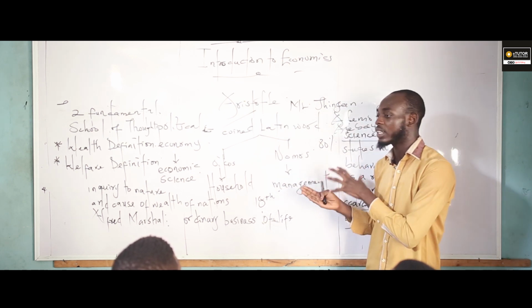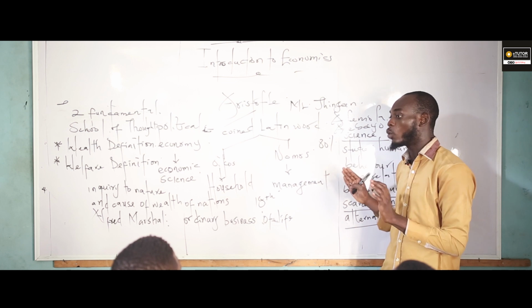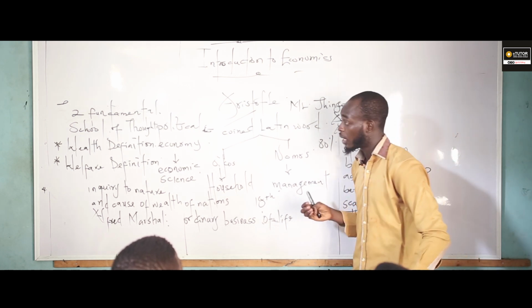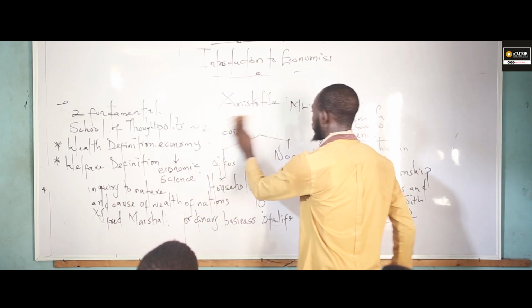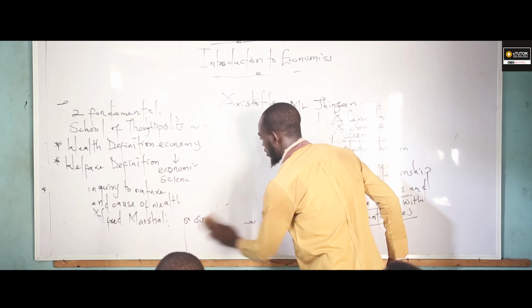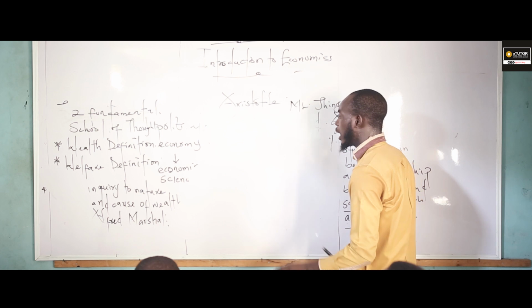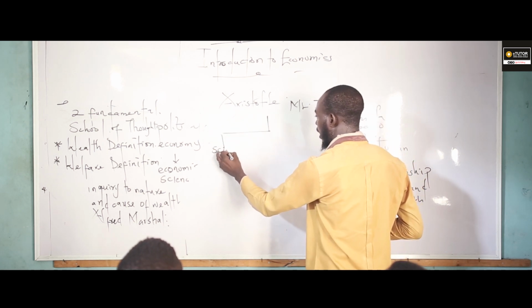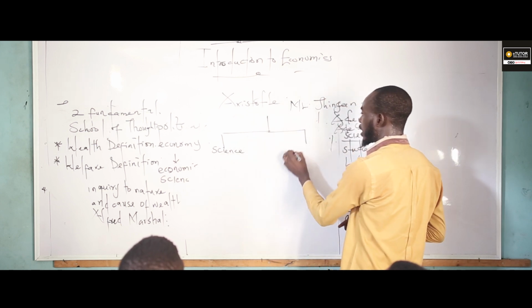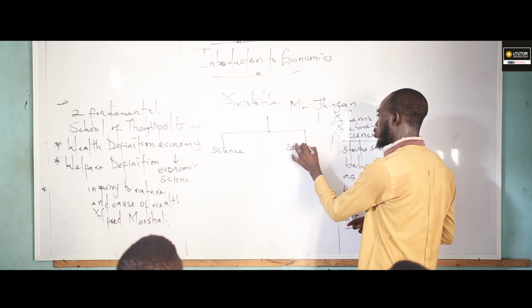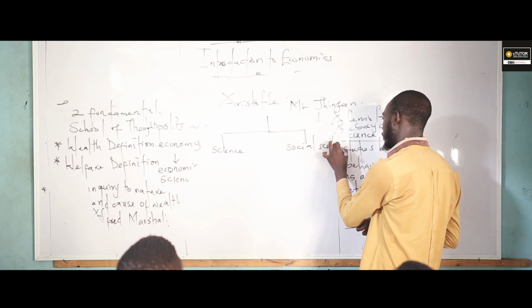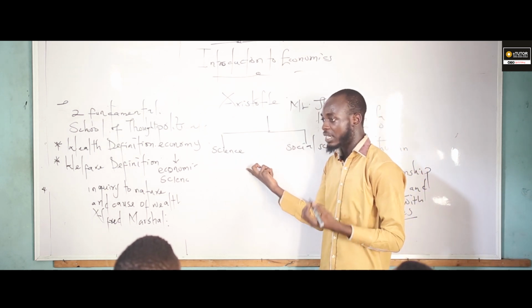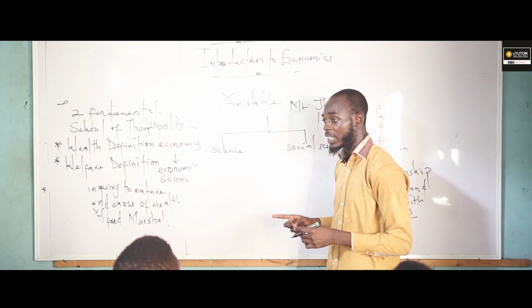And some scholars that regarded it as social science made their own emphasis. Now, let me give you an instance.